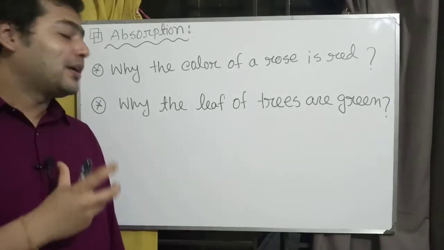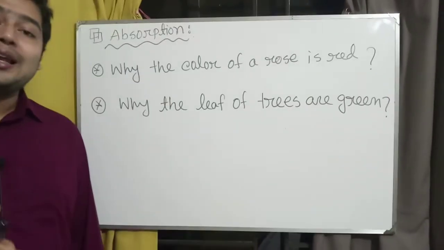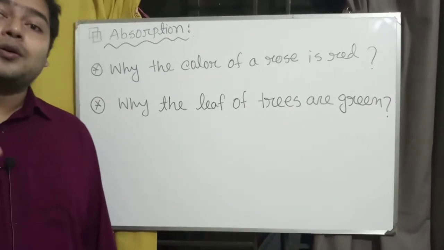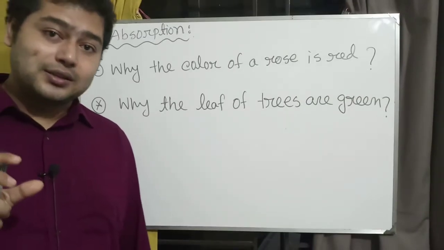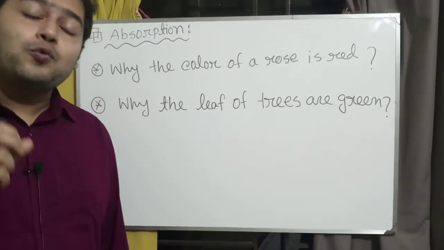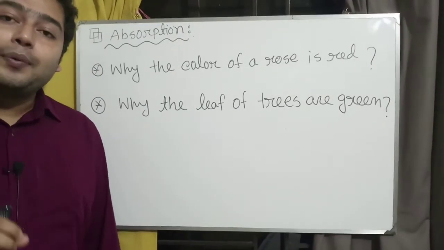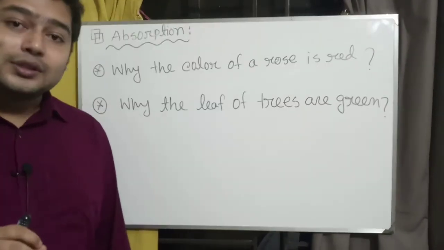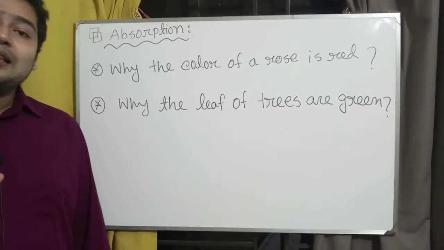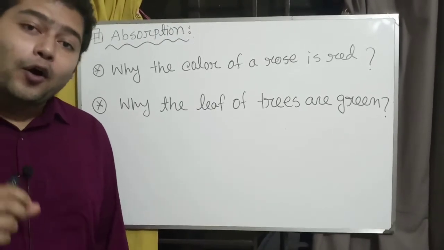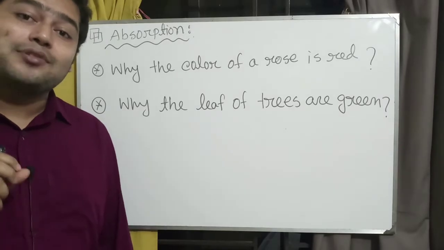I repeat it again: when white light, which consists of 7 colors, falls upon a rose, the rose absorbs all of the colors except red.